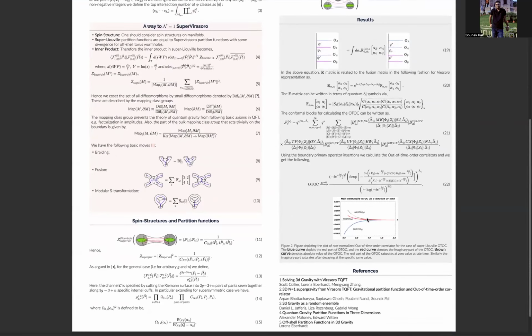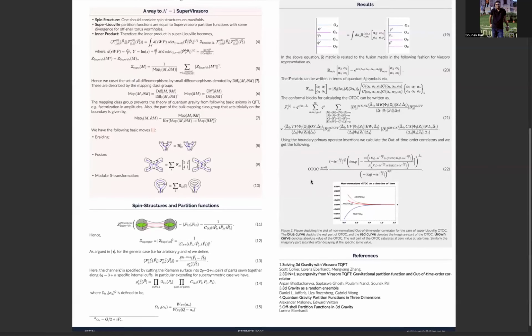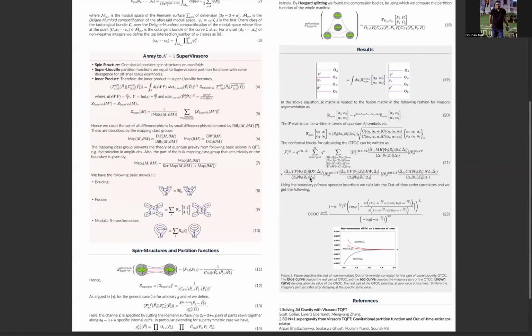And then I show the results for how to compute the OTOC for our structure, and we find this graph which shows exponential behavior, though it's a non-normalized OTOC, and this gives a proper description of chaos, let's say.